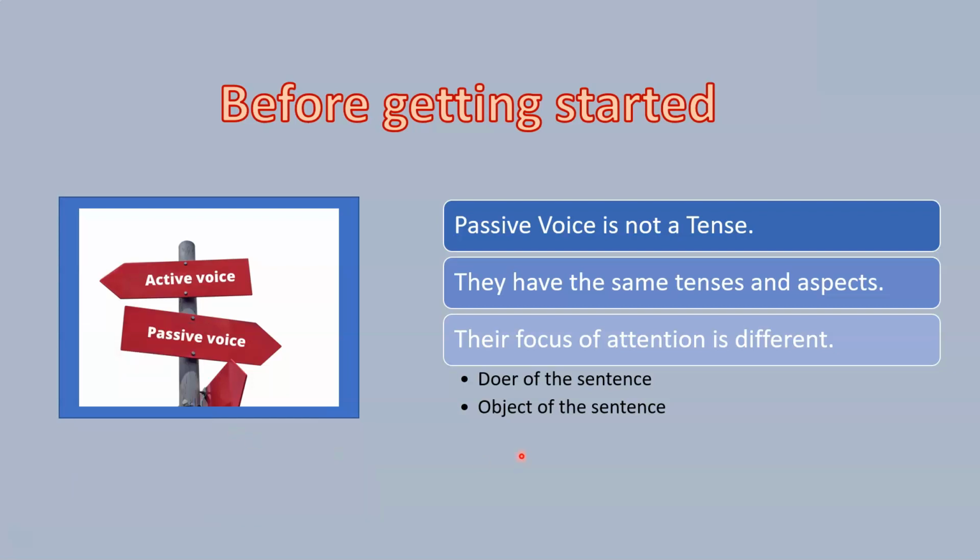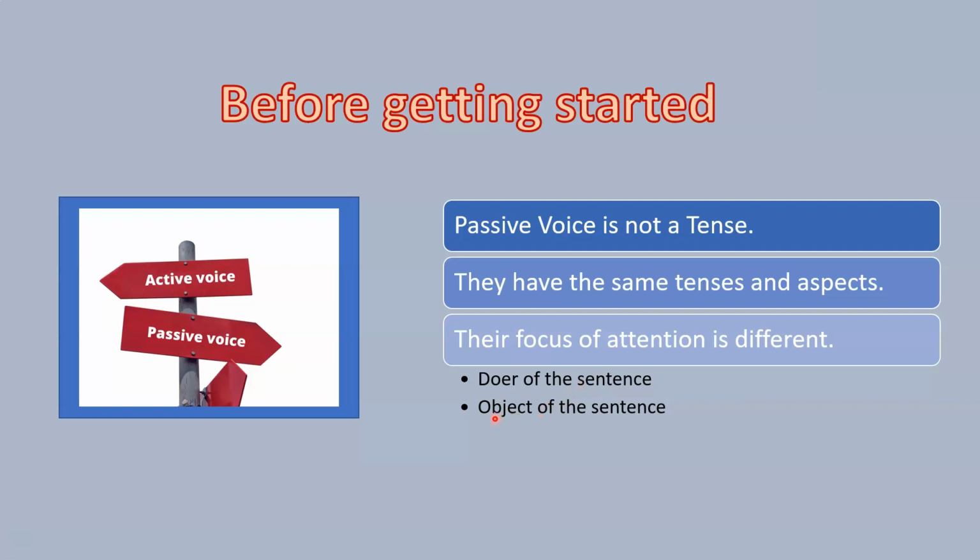passive and active voice. See, when we talk about active voice, we focus on the person who does the action, right? That's why we usually start the sentence with a subject. Usually we start the sentence with a subject because we normally tend to pay attention to the beginning of a sentence, right? And that's why we do fronting when we are trying to bring attention to a specific part of the predicate. We front that part of the predicate so that it gains special emphasis on the reader's mind. So that's in the case of the active voice.